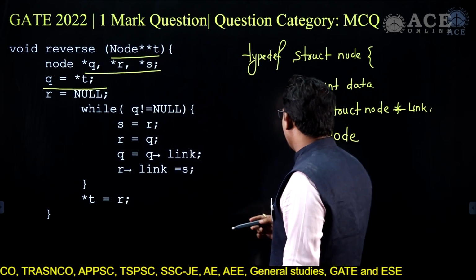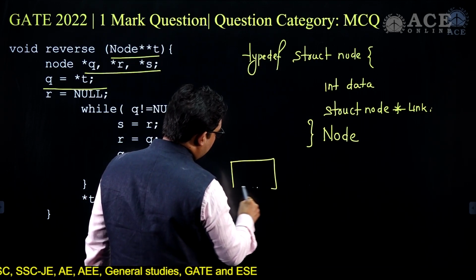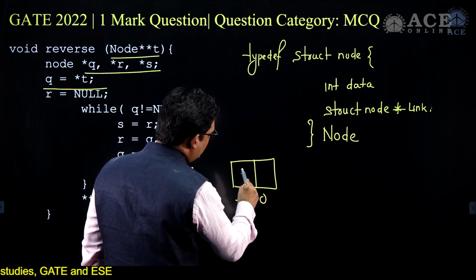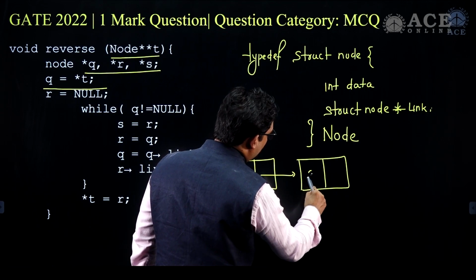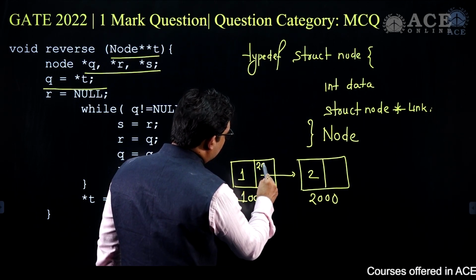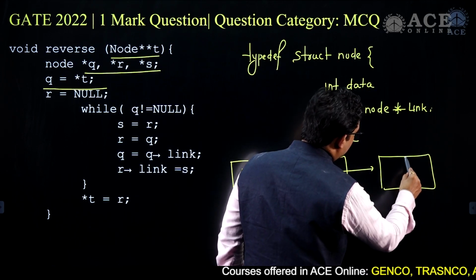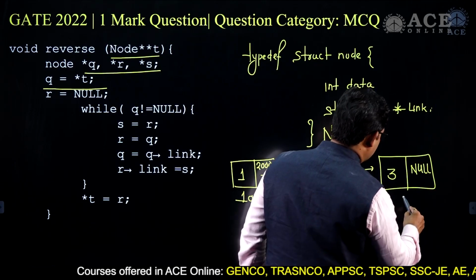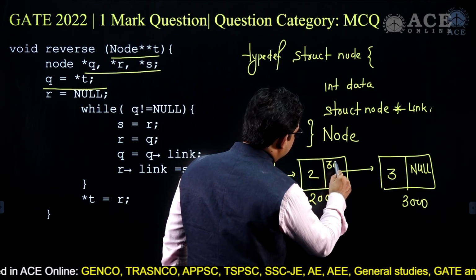To understand it in a better way, suppose this 1000 is the node with value 1, then we have this link to 2, and suppose this is 2000, so I'll write the value 2000 here. The next value is 3, and the link here is null, and suppose this is 3000, so I'll write the value here as 3000.